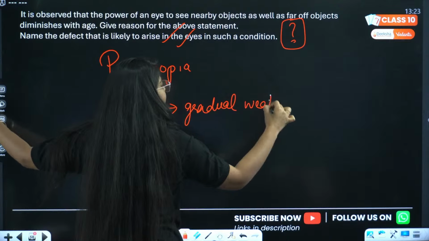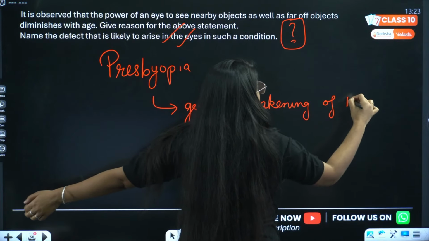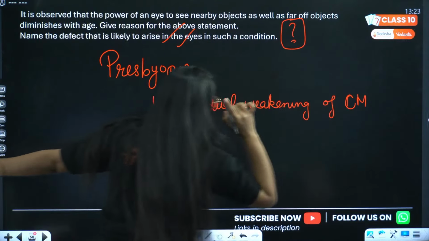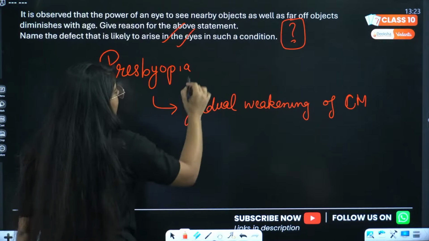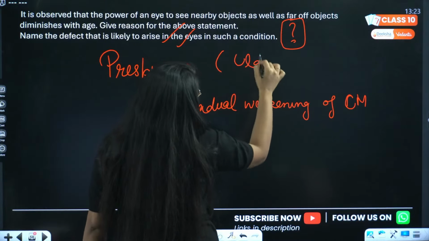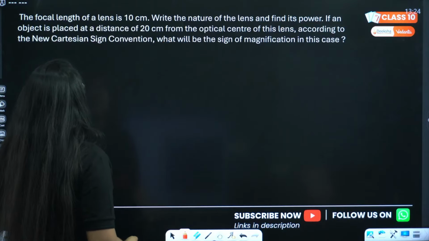Gradual weakening of ciliary muscles. And what else they have asked? Name the defect and give reason. Give reason is due to old age. Done? Okay, very easy. Next, move on to the next.